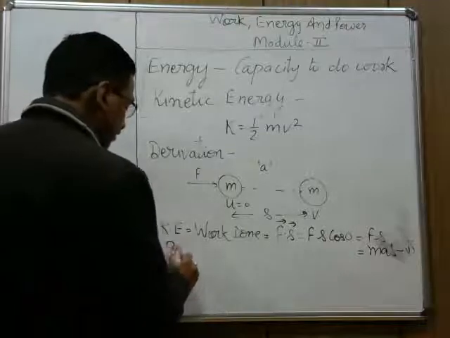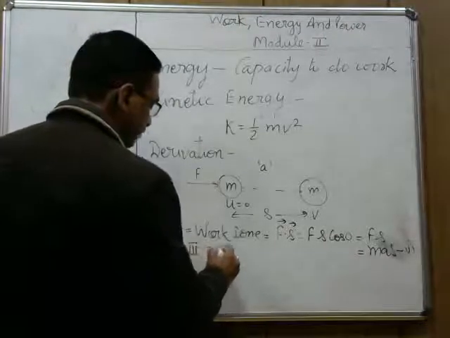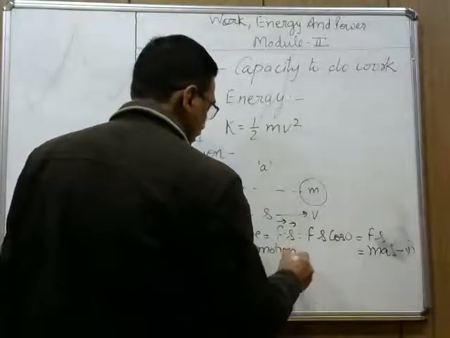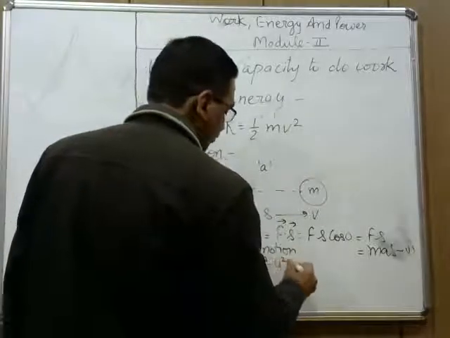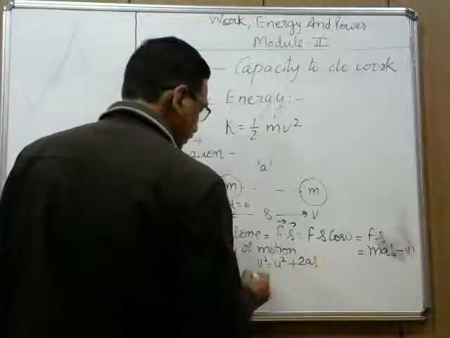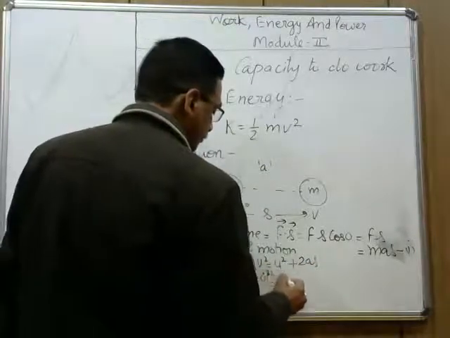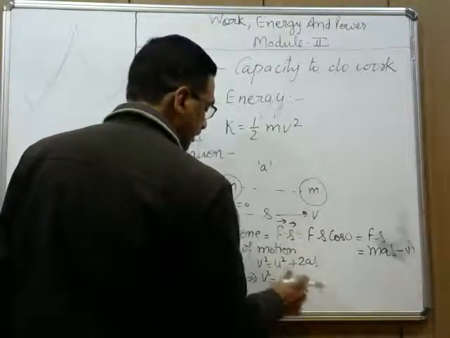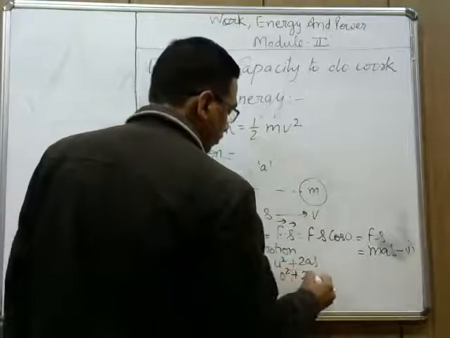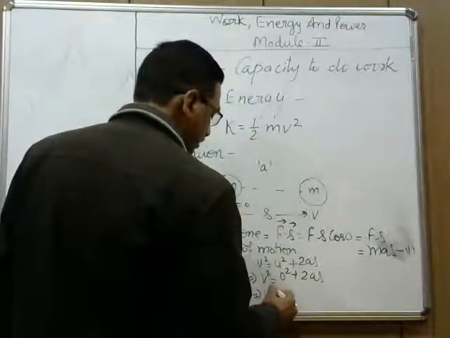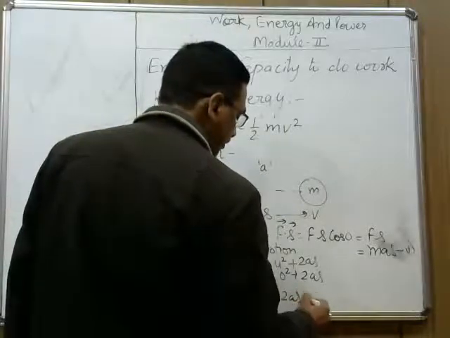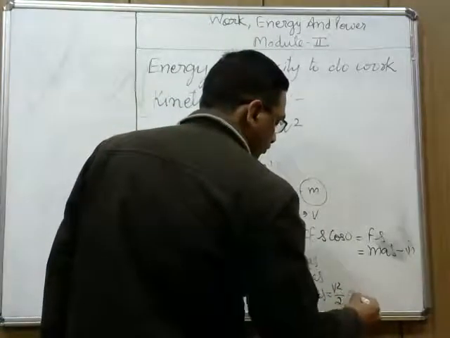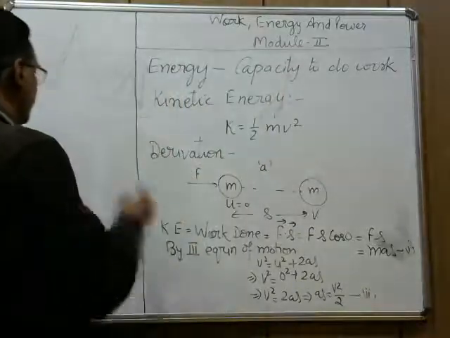By the third equation of motion, v square equals u square plus 2as. Here v is the final velocity, and u is the initial velocity, which is 0, so 0 square plus 2as. This implies that v square equals 2as. From here, we get the value of as as v square upon 2. This is the second equation.